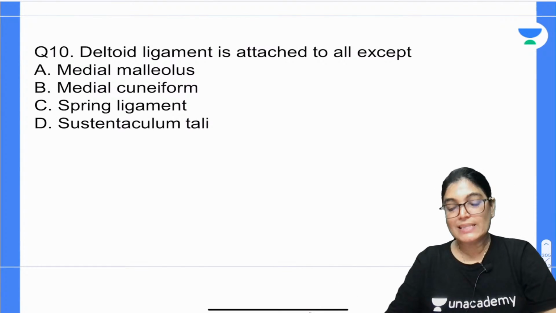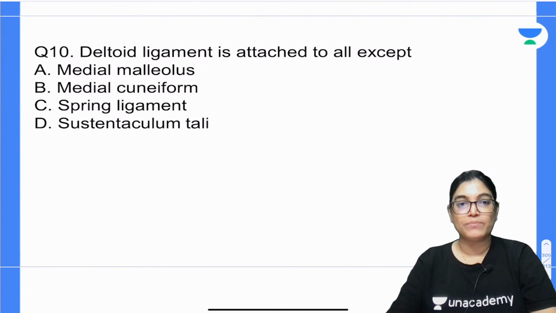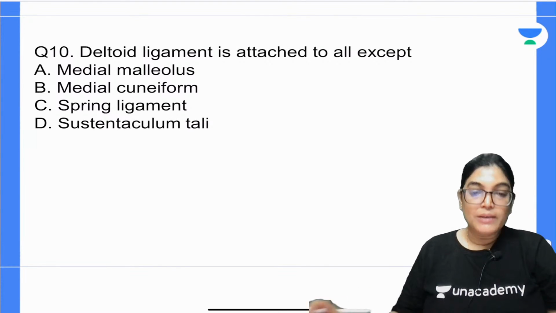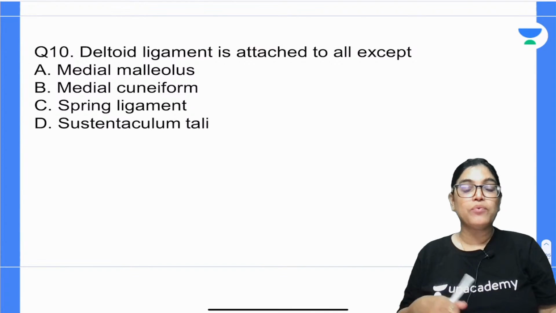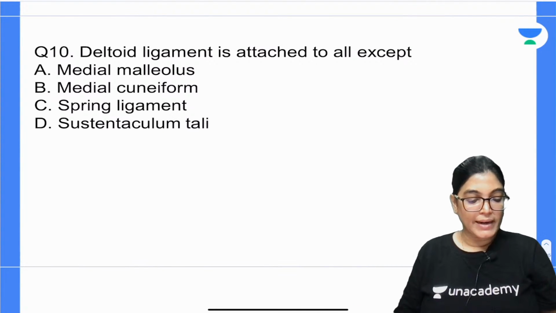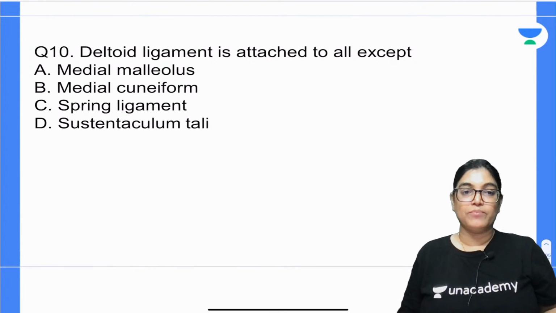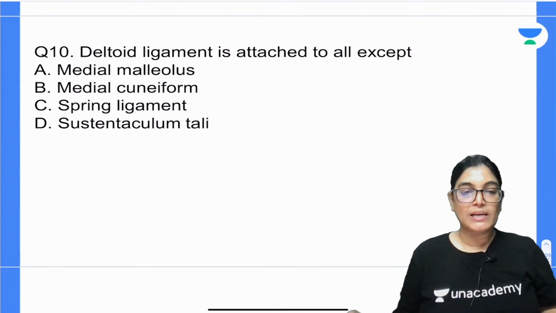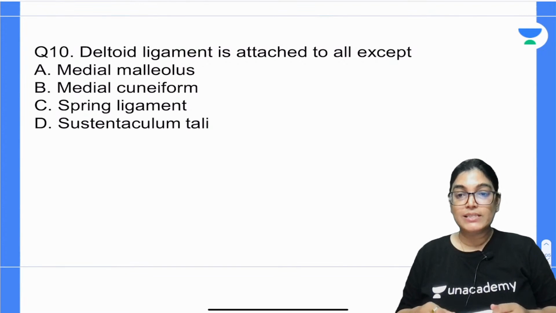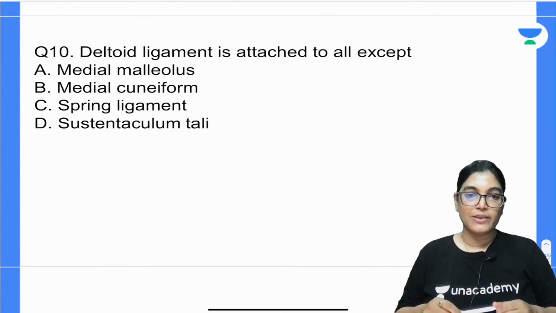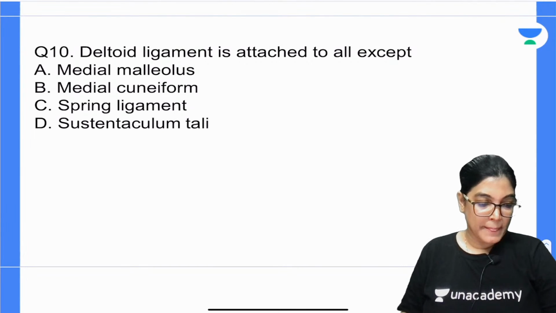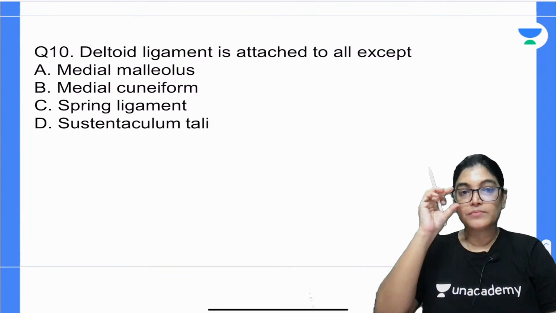Question number 10: the deltoid ligament is attached to all except: medial malleolus, medial cuneiform, spring ligament, sustentaculum tali. Four options are there. Tell me the correct answer: on which of the following landmarks is the deltoid ligament, the medial ankle ligament, not attached? Your time starts now. Mark the correct answer.